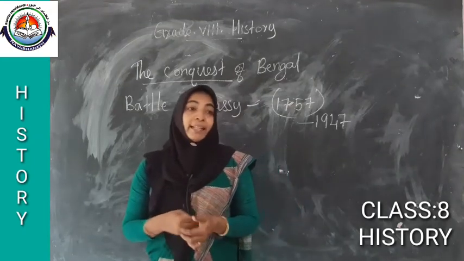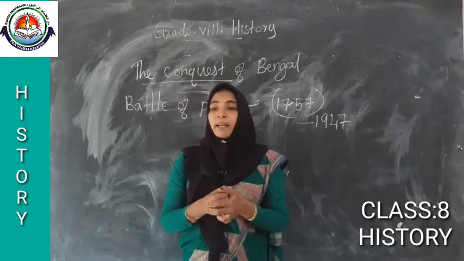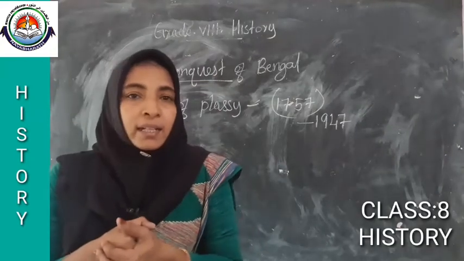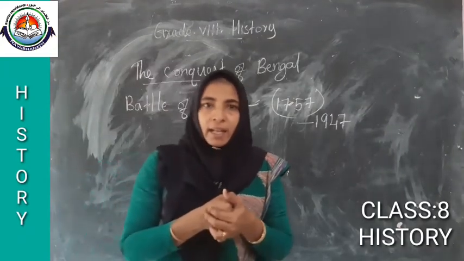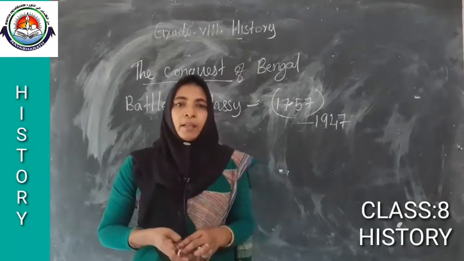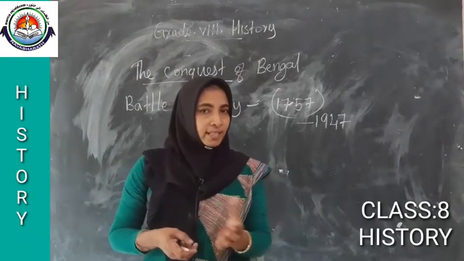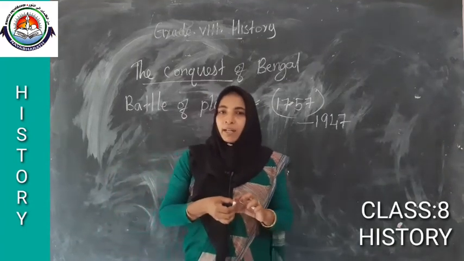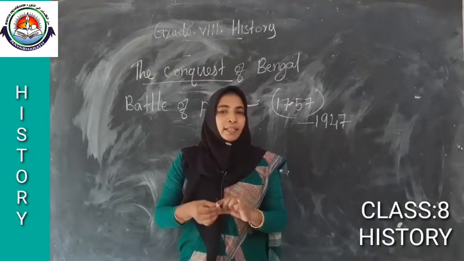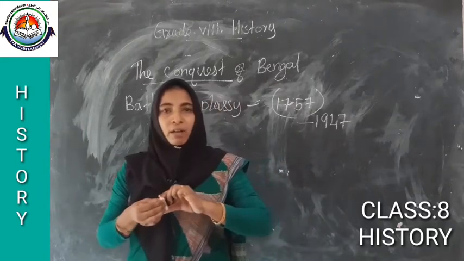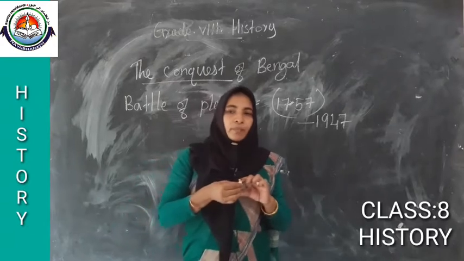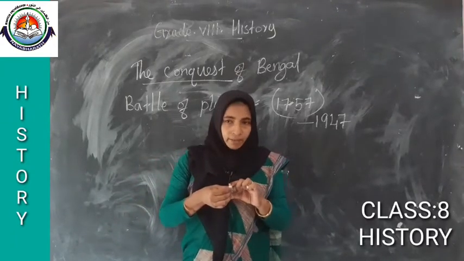That is why the Britishers conspired to replace the Nawab. Who was the Nawab at that time? Siraj-ud-Dawla was the Nawab. Then what happened?